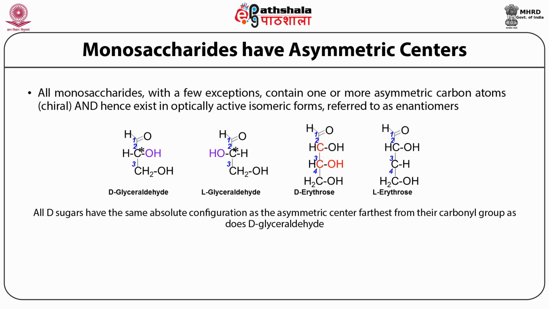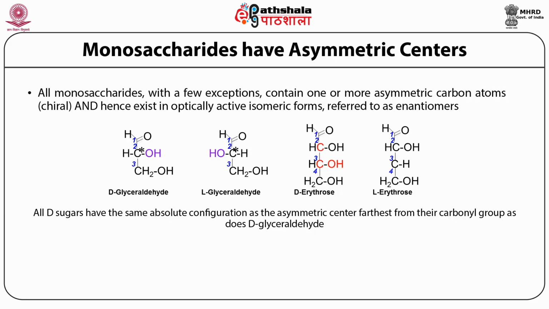And so this molecule becomes asymmetric, and since it is asymmetric, it is an optically active compound. So all D sugars have the same absolute configuration as the asymmetric center that is farthest from their carbonyl group, as does D-glyceraldehyde. So in D-glyceraldehyde, at the asymmetric carbon atom, which is C2, you see that the hydroxyl group is placed on the right side. In L-glyceraldehyde, the same hydroxyl group at C2 is positioned on the left side.